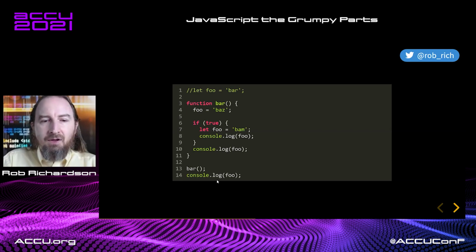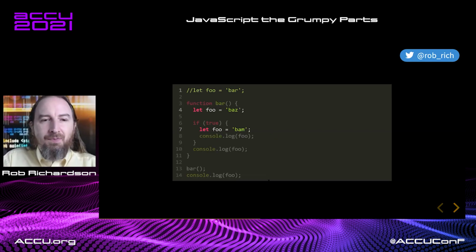And now out here, we'll go looking for a foo variable again. Now we don't have a foo variable defined in this scope, so we'll keep walking up scopes until we find that global variable that got defined on this line. Now it's a global variable, so when we output it, we'll have that value. Bam, Baz, Baz. There was no variable defined in this scope, but we got the value out of it. Yes, automatically creating global variables is weird.